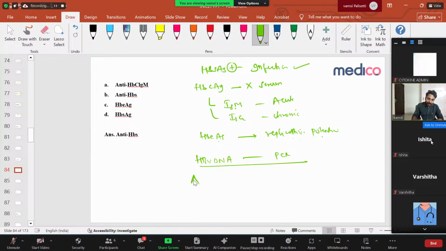And last is anti-HBs, the antibody against hepatitis B surface antigen. It means the patient has recovered. I got infection, I recovered, but antibodies are left in the body. Or the patient is post-vaccination. If I get vaccinated, there is also a chance of anti-HBs development, because with vaccination you are giving only hepatitis B surface antigen to the body, so your body will develop anti-HBs antibodies. Clear?